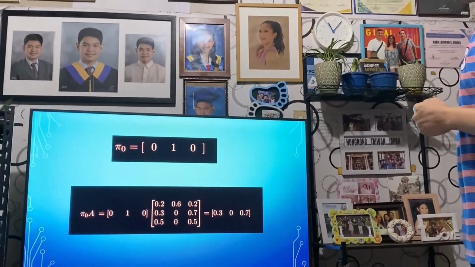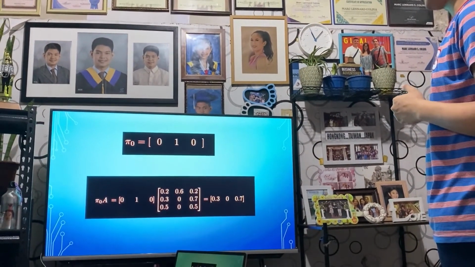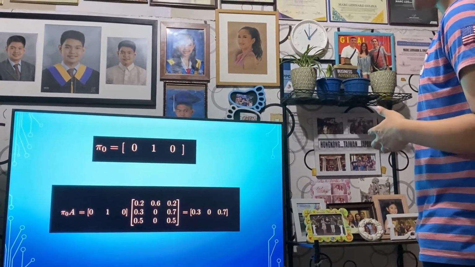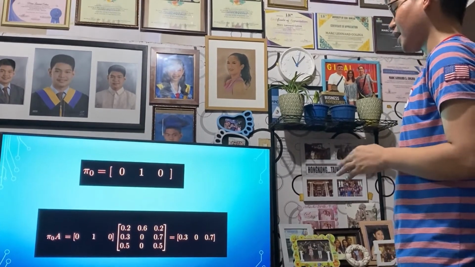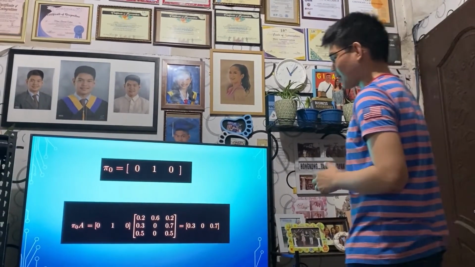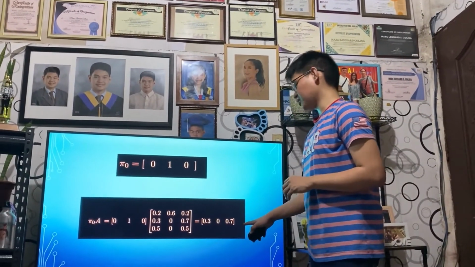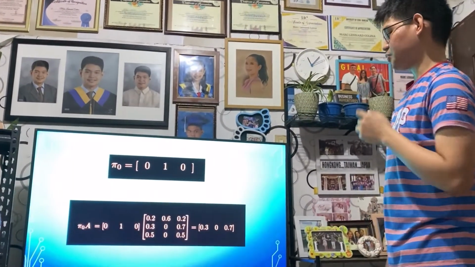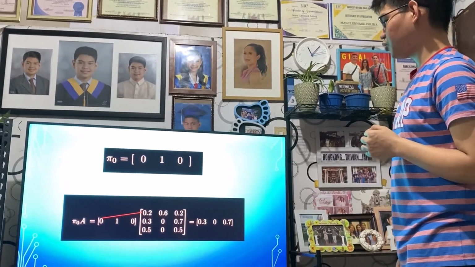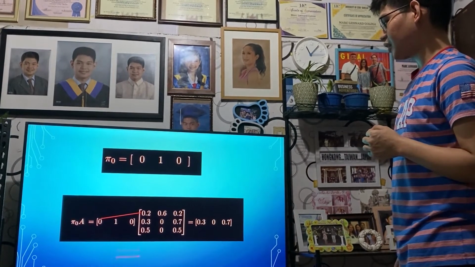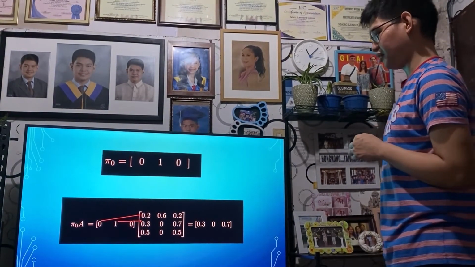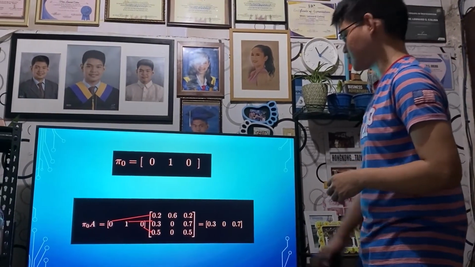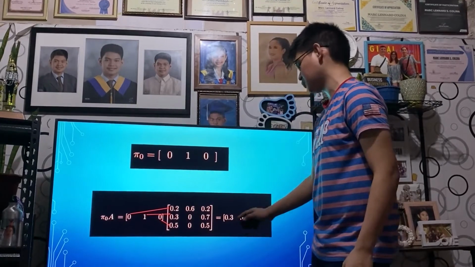Now the next step is to multiply our pi vector to the matrix. Given the rules of multiplying matrices, since we're multiplying a 1 by 3 matrix to a 3 by 3 matrix, the expected output is a 1 by 3 matrix, which is this. So let's simulate the multiplication process. We multiply 0 with 0.2, that's 0. 1 times 0.3 is 0.3, and 0 times 0.5 is 0. We add all the products and we get 0 plus 0.3 plus 0 is 0.3.